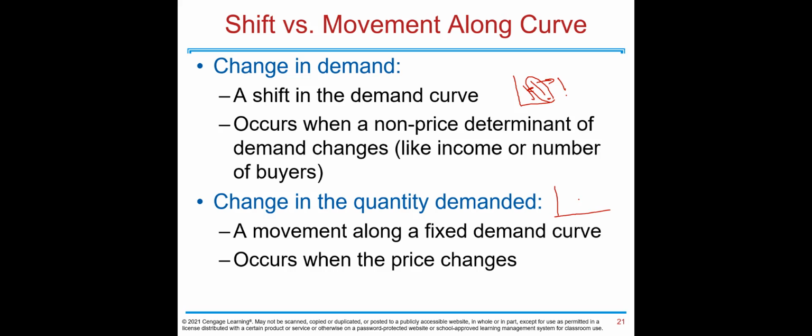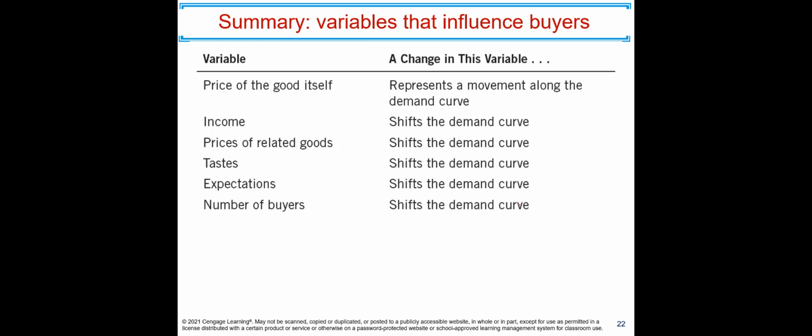Change in quantity demanded, on the other hand, is due to change in price. Okay? Price of the good itself, a movement along a fixed demand curve, and now you are changing here quantities from Q1 to Q2. That's why it's called change in quantity demanded. Now you can see the summary variables that influence buyers.